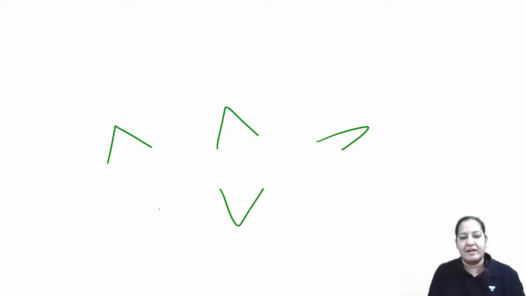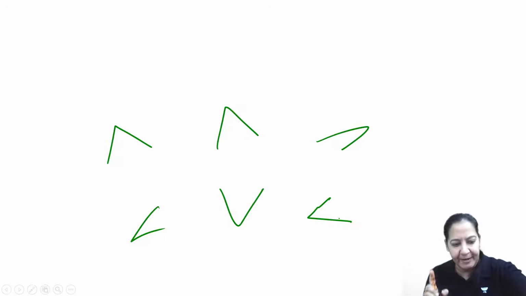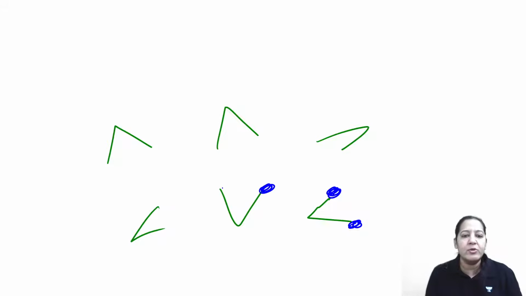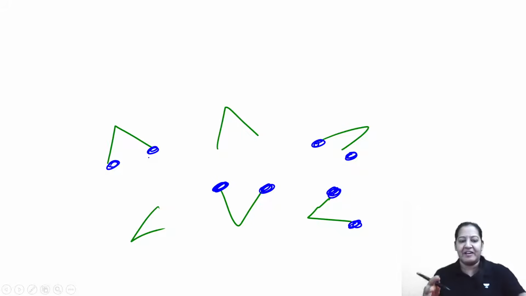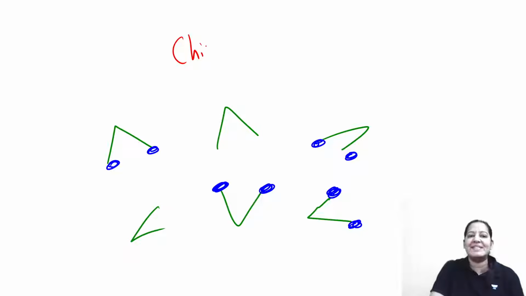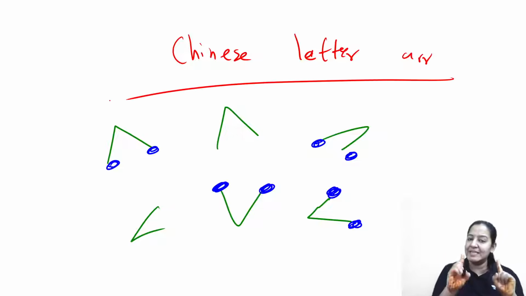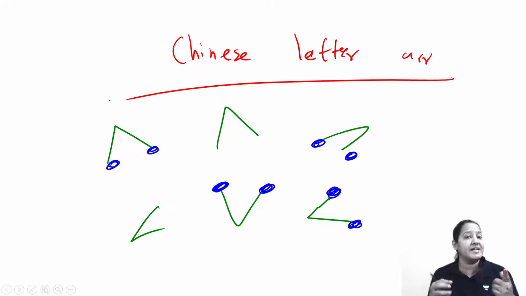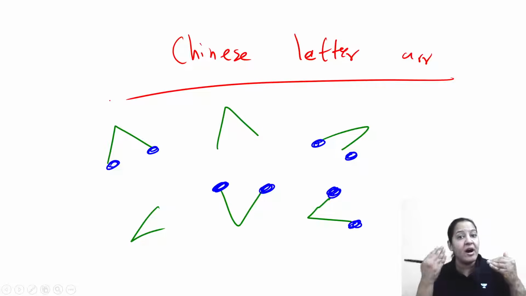Let me form them with green color. This is like green color, like this. At the periphery, at the poles, they are having purple color granules. These granules are known as metachromatic granules. Give me a thumbs up. These granules are known as metachromatic. Now it is looking like a Chinese language. That's why it is known as Chinese letter arrangement. Chinese letter arrangement. This arrangement is a very important MCQ and one-liner question in university exam also comes. Chinese letter arrangement seen in Corynebacterium diphtheria.